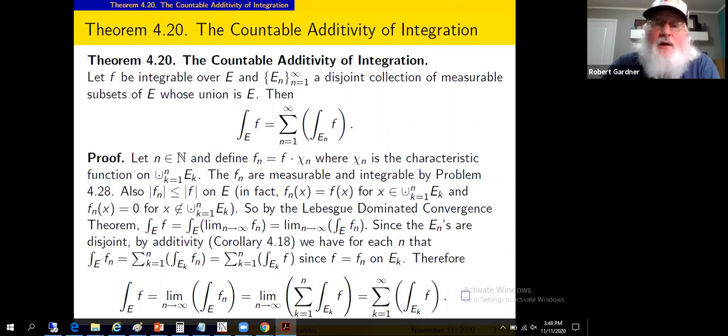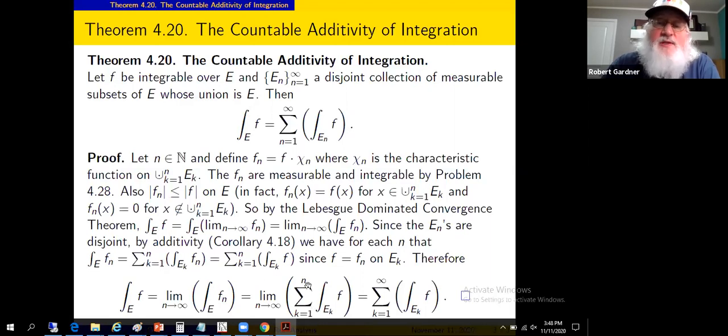So we've got the integral over E of f equals the limit of the integral over E of the f sub n's. So that's this first statement. We've seen that the integral over E of the f sub n's can be written as a summation. Integral over E of the f sub n's is this summation. So we'll substitute that in here. All right, now we've got a limit of finite sums, partial sums.